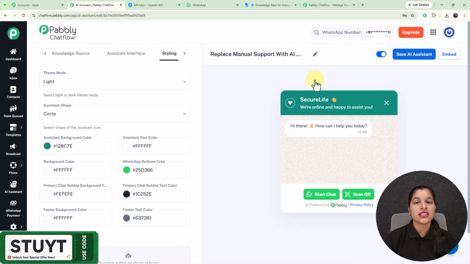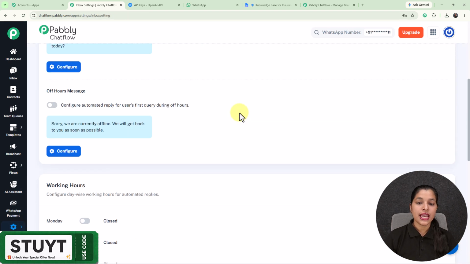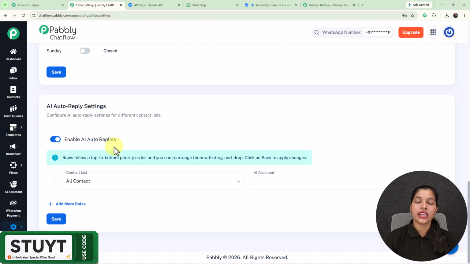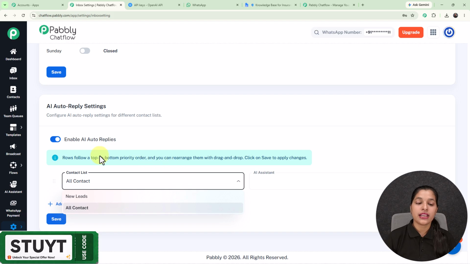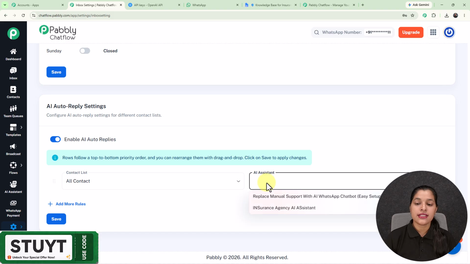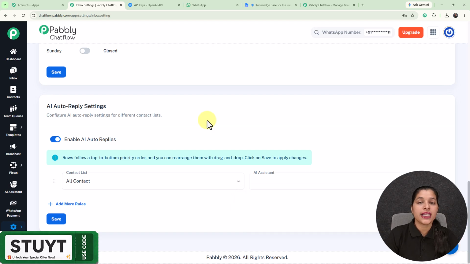And now one more important task is remaining, that is enabling AI assistant for your all contact or particular contact list or a particular chat. So for enabling it for all the contacts, let's move on towards the settings, where you have to select inbox settings. And right here at last we are getting this option for enable AI auto replies, which you have to keep enabled. And from the field of the contact list, you can either select your all contact or a particular contact list. And from this field of the AI assistant, you can select the AI assistant which you want to enable. So this is the process for enabling AI assistant for your all contact or a particular contact list.